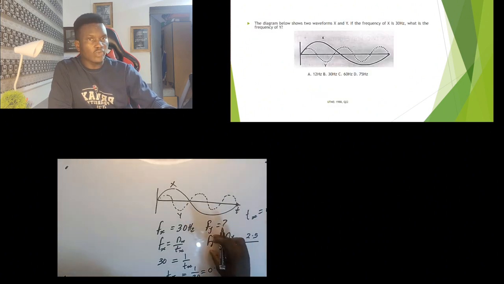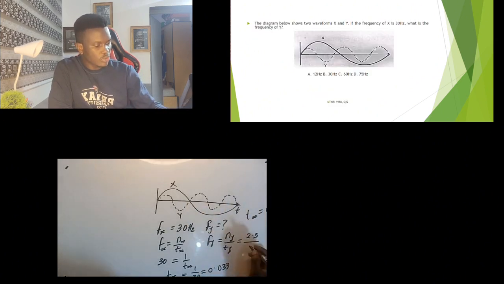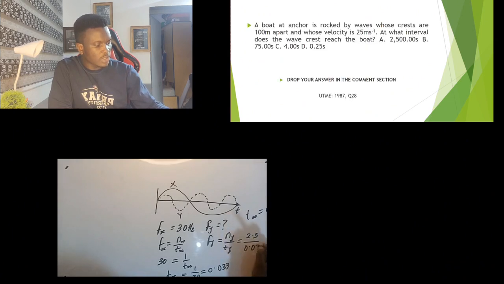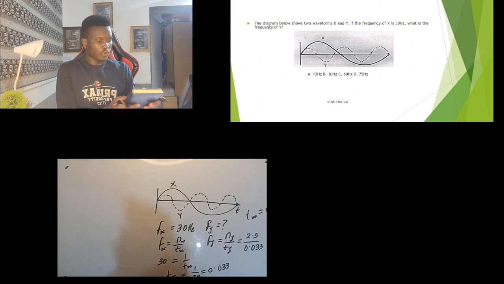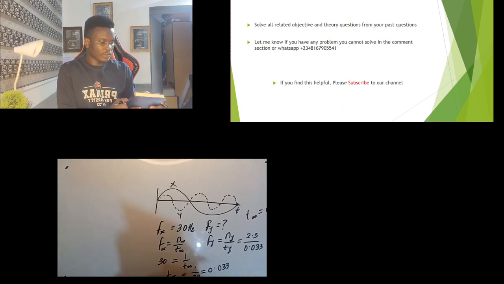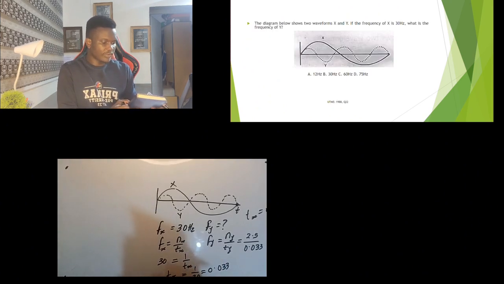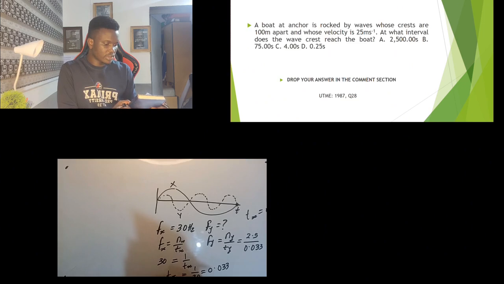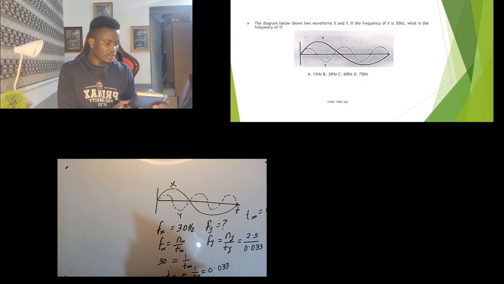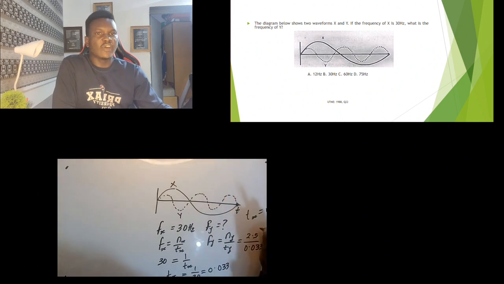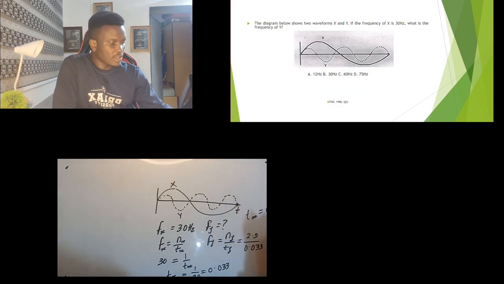So that means I can look for the frequency of Y. That's going to be 2.5 divided by 0.0333. So 2.5 divided by 0.0333 is going to give me 75 hertz.